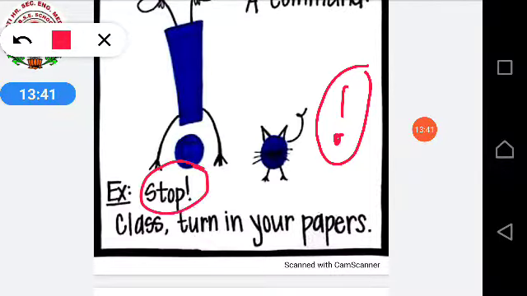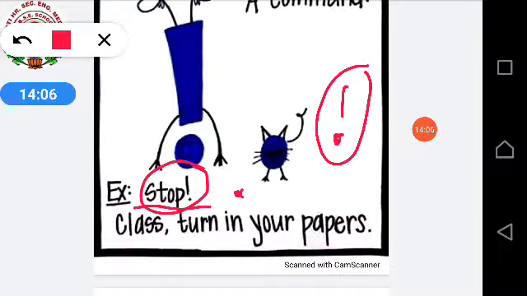So stop. Here the person is ordering, is it? The person is saying stop. The person is giving an order. That's why here we have put an exclamation mark, because this is not a complete sentence. If it would be a complete sentence, we would have put a full stop in place of the exclamation mark.